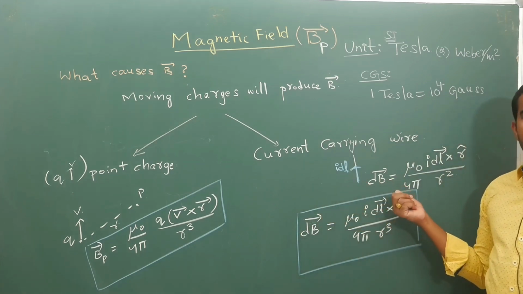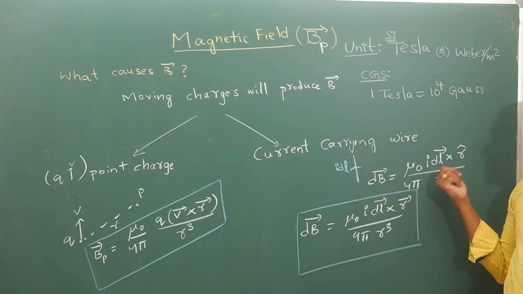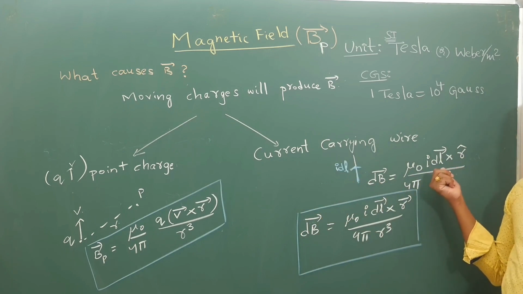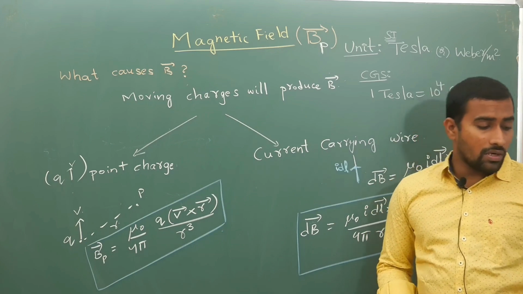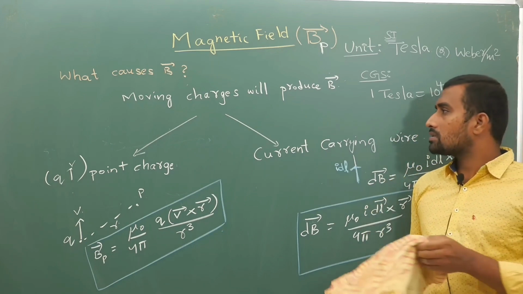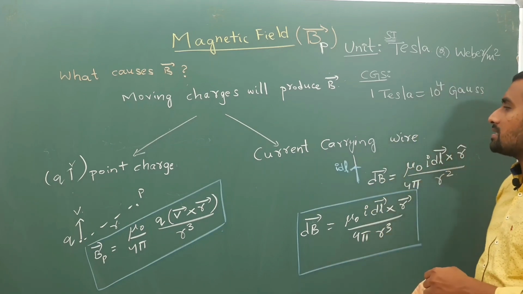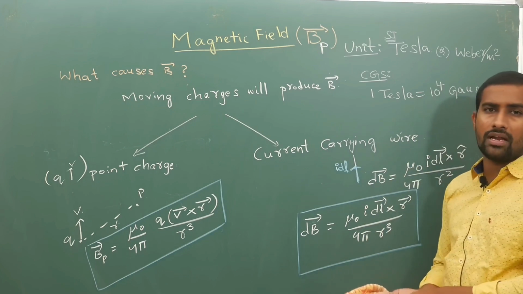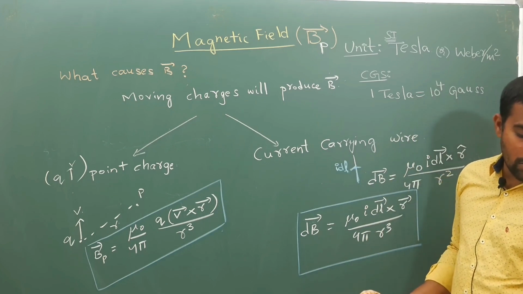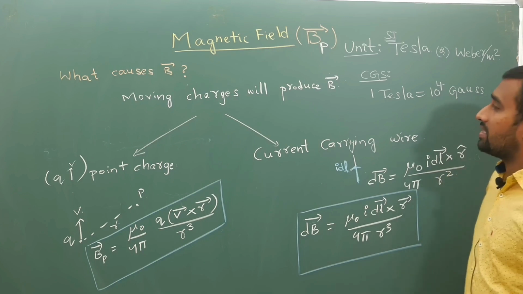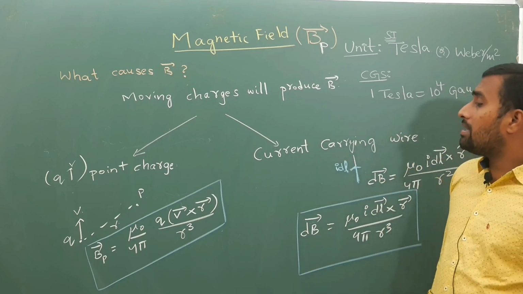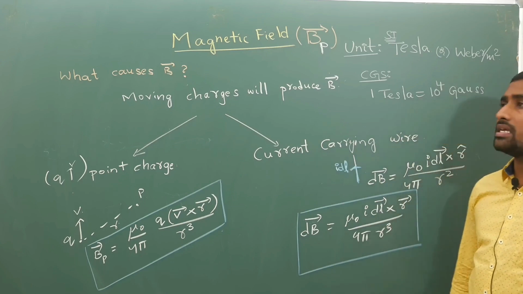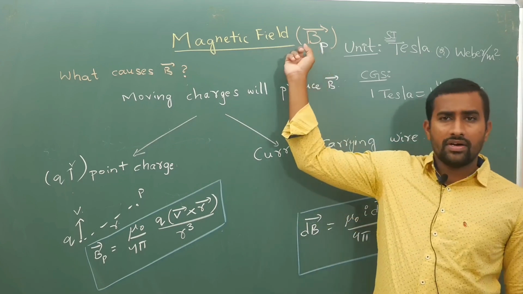So that magnetic field is given by dB bar is equal to this relation, mu naught by 4 pi, I dl bar cross R cap by R square. Now once these relations are known to us, using these relations we are going to calculate magnetic field for different configurations. Many people get confused in giving the direction, because whenever I write magnetic